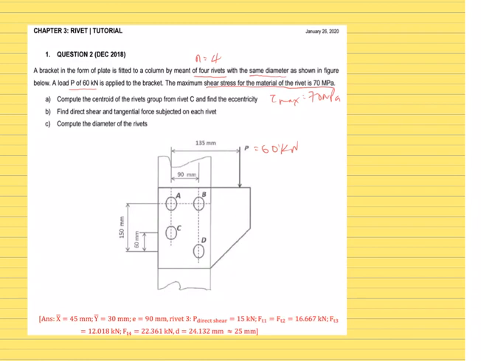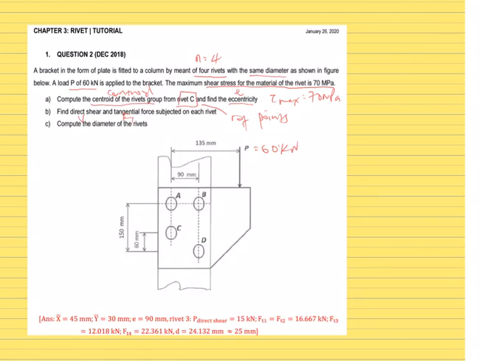The question asks us to find the centroid of the rivets. First, find the centroid from rivet C, so C will be our reference point, and find the eccentricity, E. Second, find the direct shear force and tangential force for each rivet.